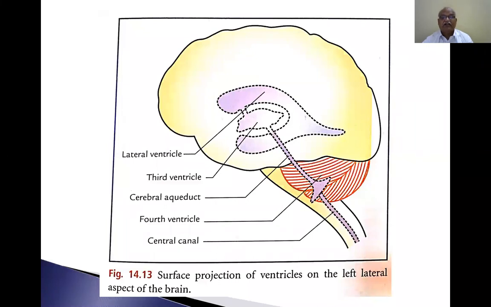Lateral ventricle, fourth ventricle. The lateral ventricles are two, first and second. You can name them according to your will; left can be given one, or right can be given one. Then the third ventricle.